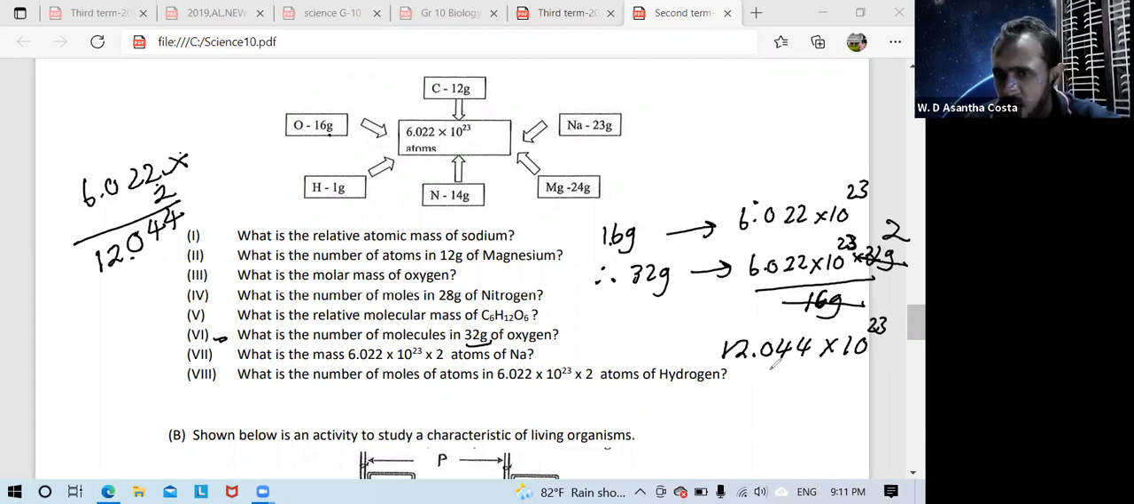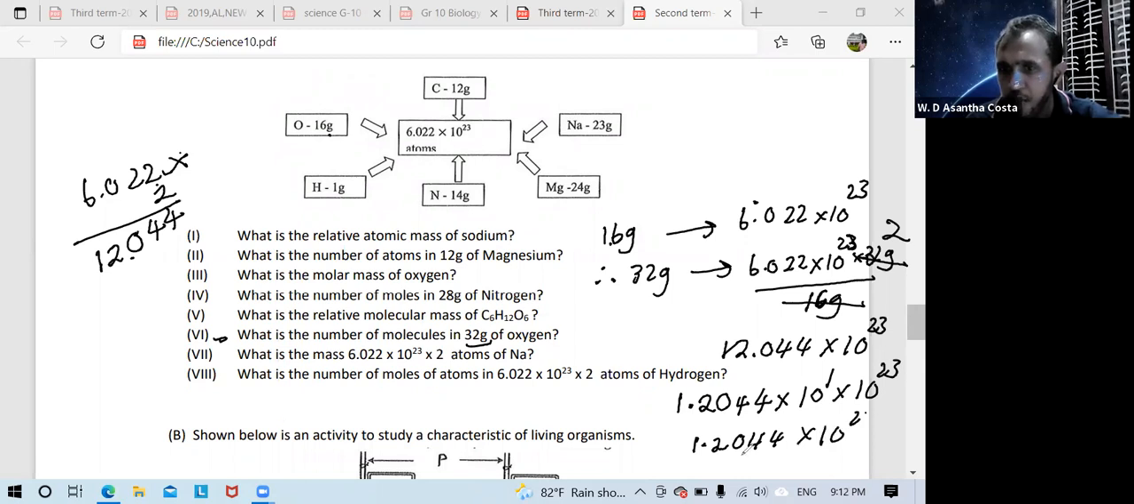But remember, this is not a final answer. For the final answer, every time use scientific notation. 0.44, at the decimal, left side, 1 jump. Then multiply by 1 into 10 to the power 23. Then the final answer you can write 0.44 into 10 to the power 24. This is the answer of this question, question number 6.